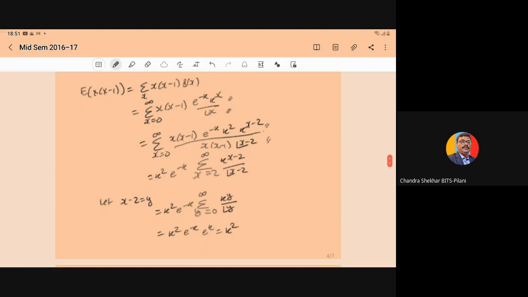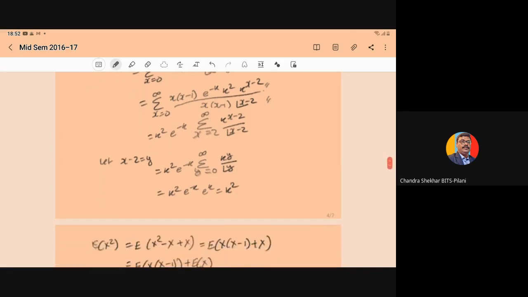So if you take k square and e to power minus k outside this summation, and x into x minus 1 you can cancel from the numerator and denominator. So we have only k to power x minus 2 upon factorial of x minus 2. And here the summation will start from 2. So summation from 2 to infinity k to power x minus 2 upon factorial of x minus 2.